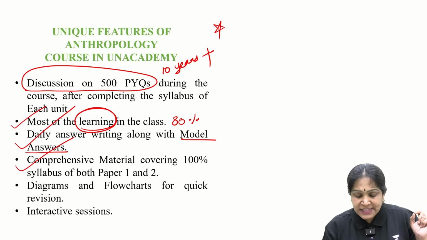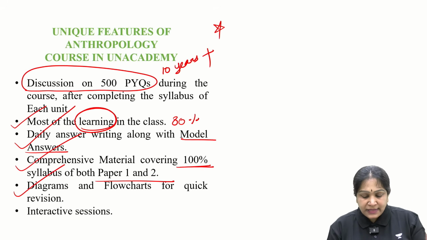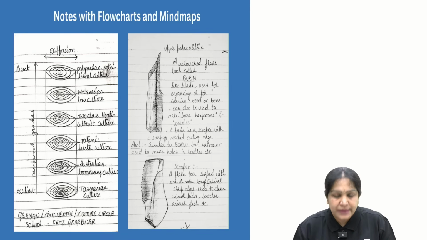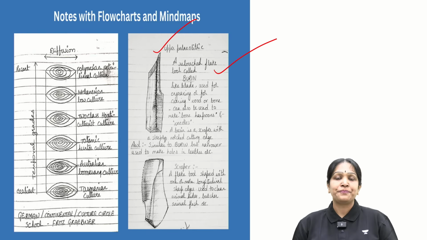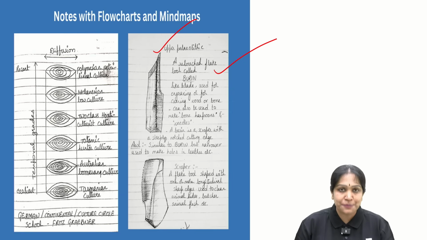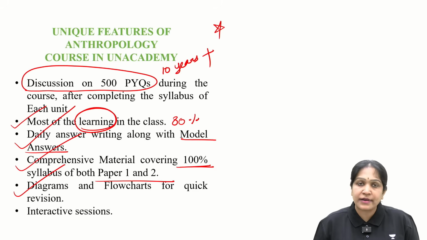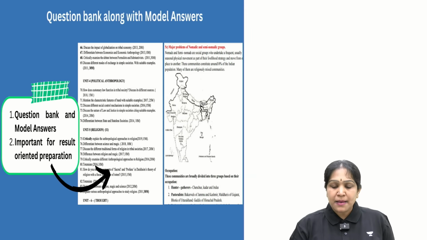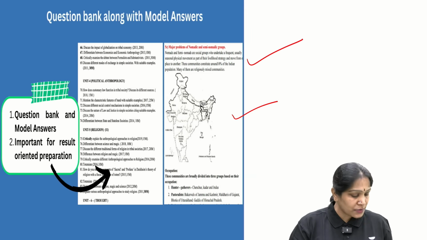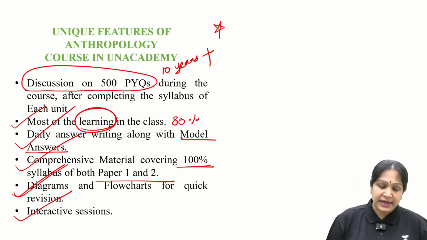And a comprehensive material covering 100% of the syllabus from both Paper 1 and Paper 2. The notes will have flow charts and diagrams like this. This is my handwriting and these are the diagrams I have drawn for you with all the responsibility that I have on you. Is it clear? So the notes will be full of flow charts and hand-drawn, pencil-drawn diagrams. Maps and model answers will be there in the notes. Like this, complete notes will be given to you, and sessions will be interactive.